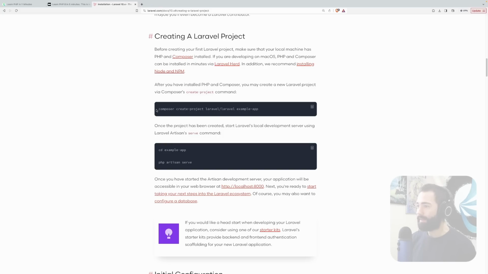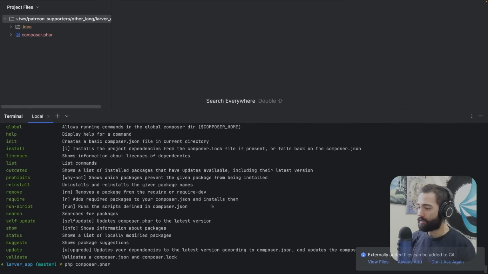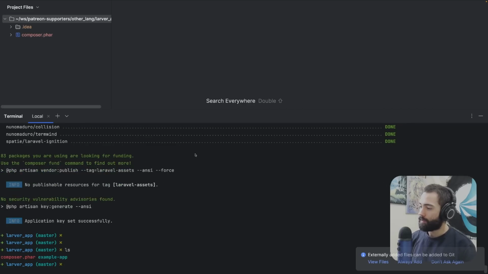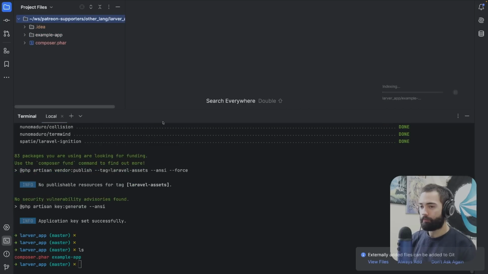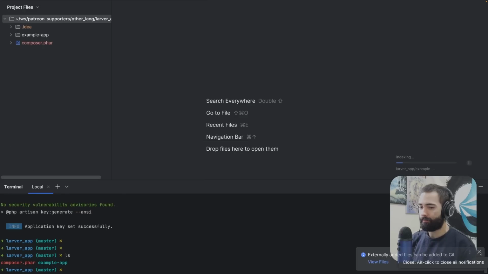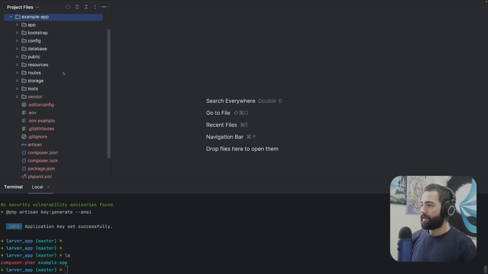Let's go ahead and use Composer to create a project, a Laravel example app. So let me paste the command over here. Instead of composer, I'm just going to grab the previous command and example-app. Sure, I'm going to go ahead and do that. Okay, so I should have the example app over here. Cool. Yeah, it is very annoying that I'm not sharing my keybinds. So anyway, we have an example application, and holy moly, is it big.